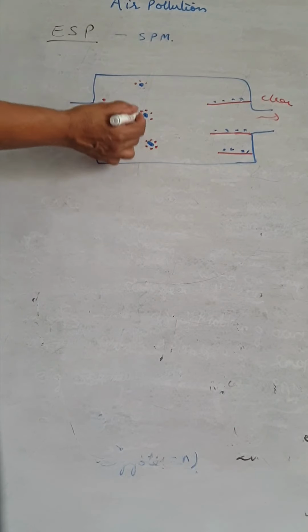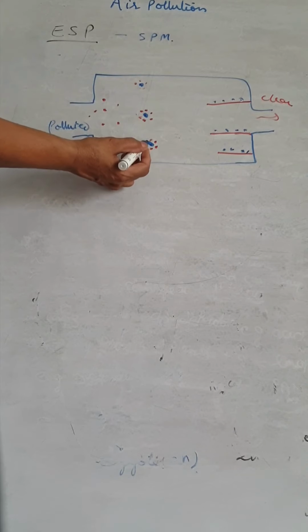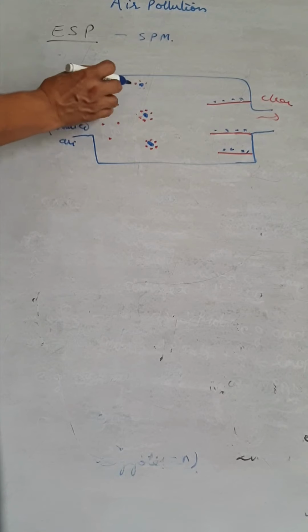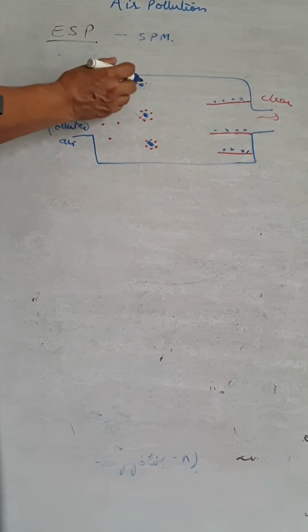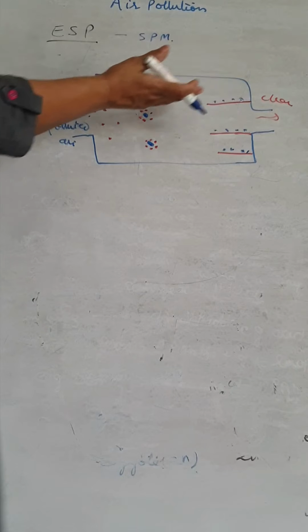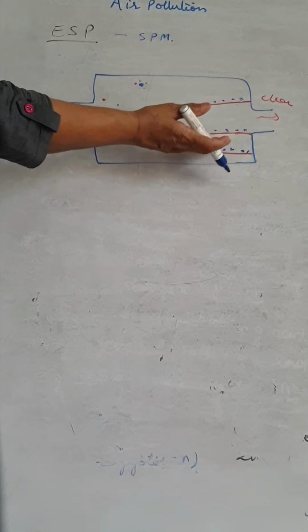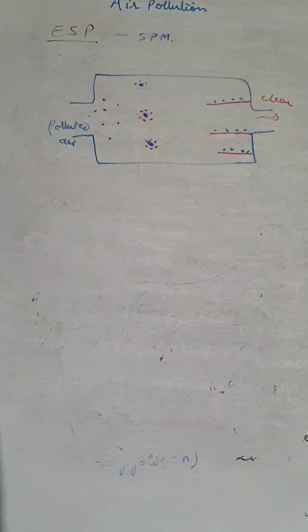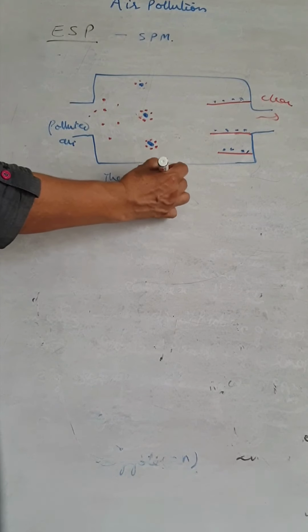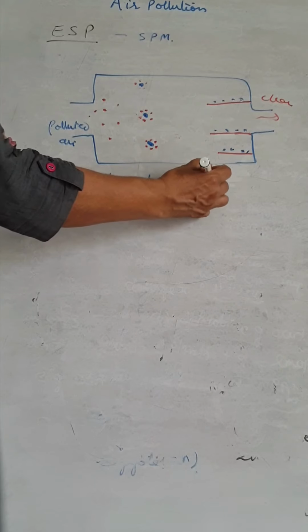These are the plates or wires, negatively charged. When the polluted air enters, the suspended particles also become negatively charged and are collected over the plates, and the clean air is removed from here. The ESP is installed in thermal power plants.